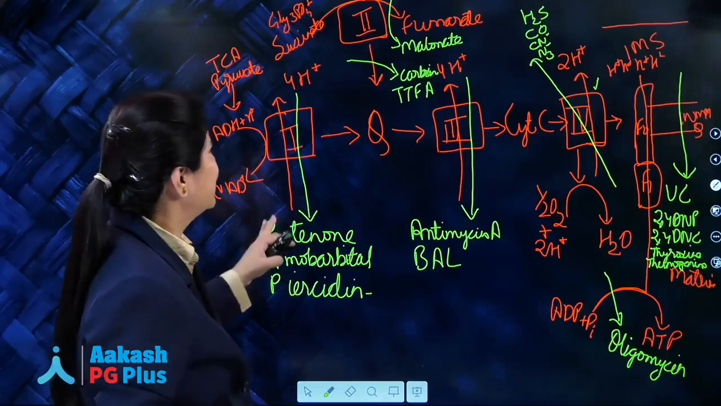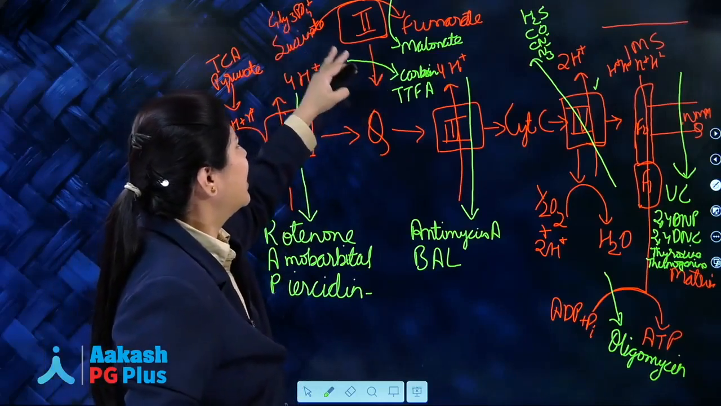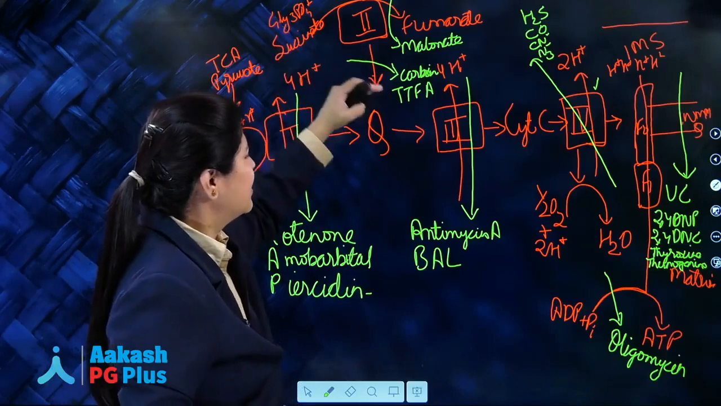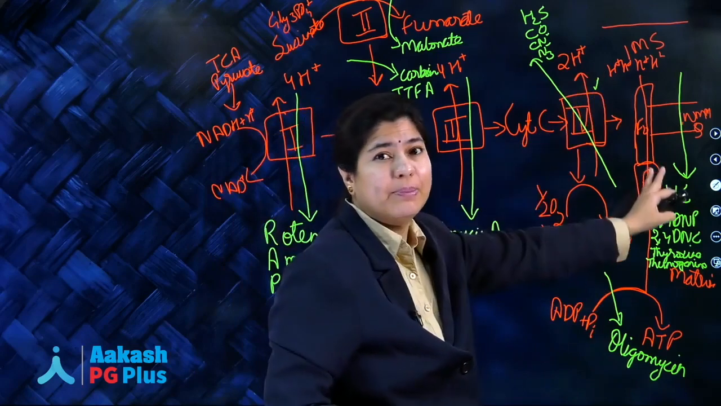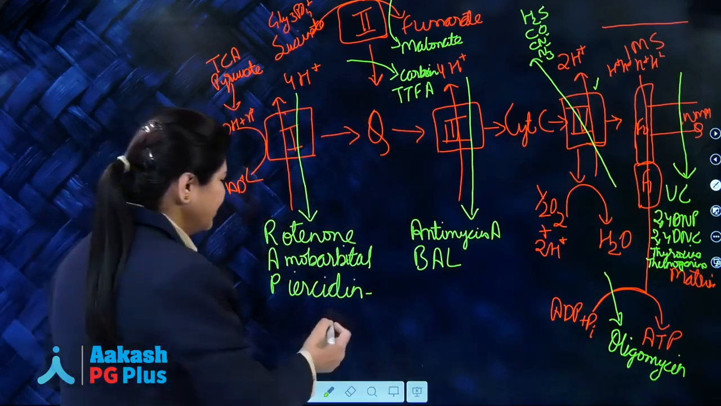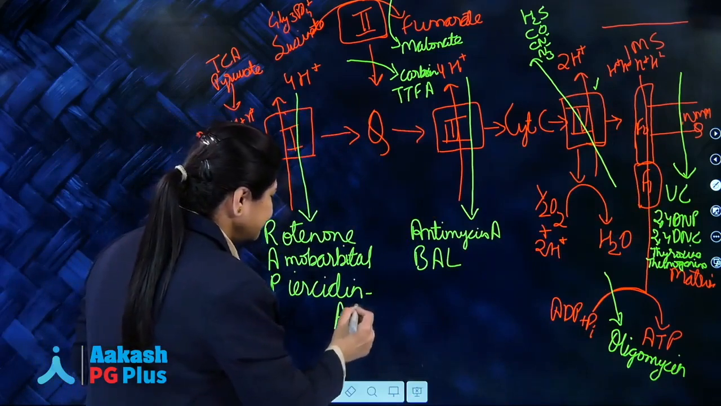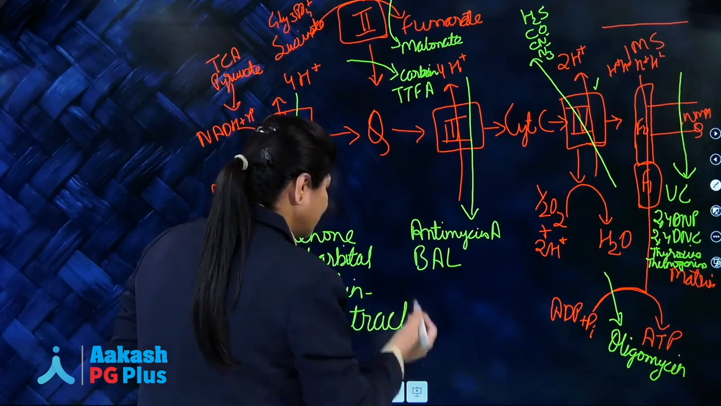So, these are complex 1 inhibitors. We have malonate, a competitive inhibitor, we have complex 2 inhibitors, 3, 4, oligomycin, uncouplers, and along with that we have one more important inhibitor, which is your atractyloside. It is attractive, isn't it?